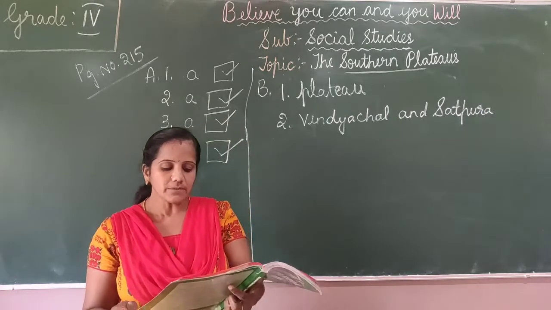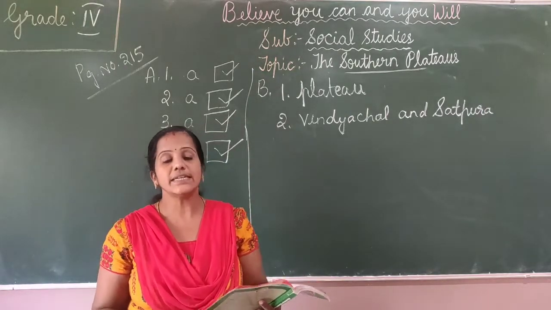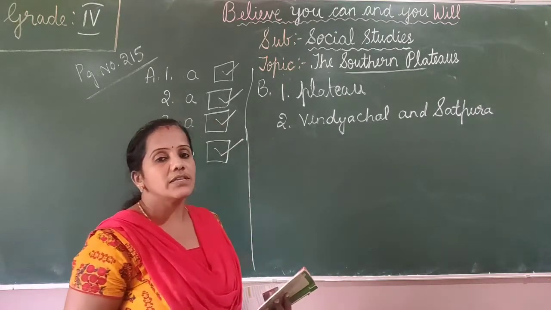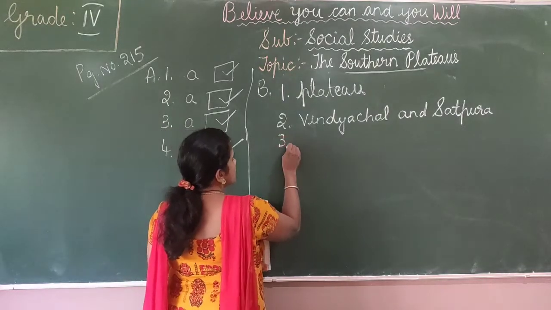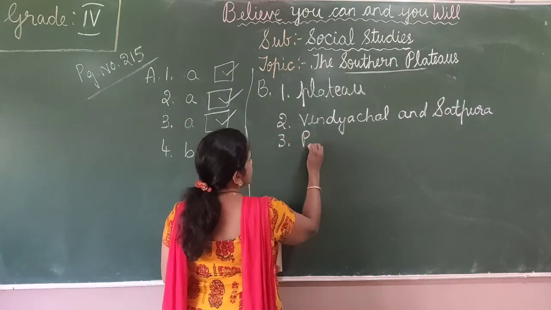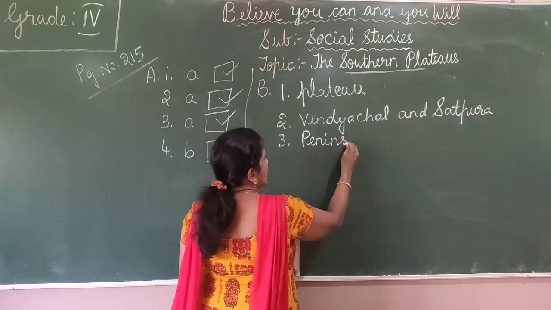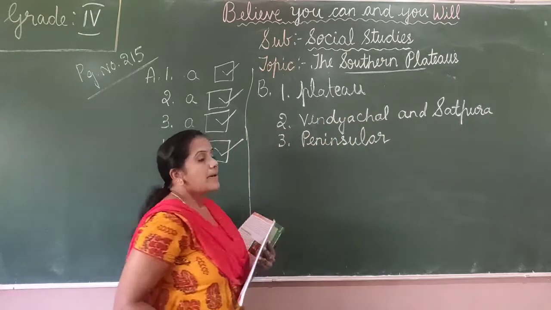The third one, Deccan Plateau is also called the Great Dash Plateau. So Deccan Plateau is also called the Great Peninsular Plateau. The third answer is Peninsular. P-E-N-I-N-S-U-L-A-R.